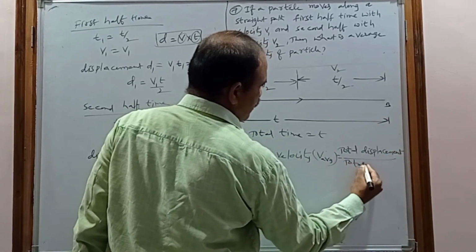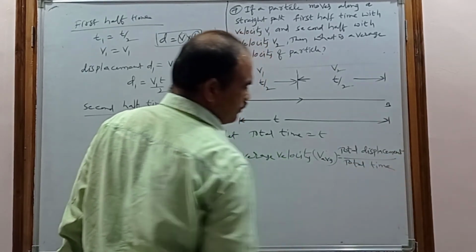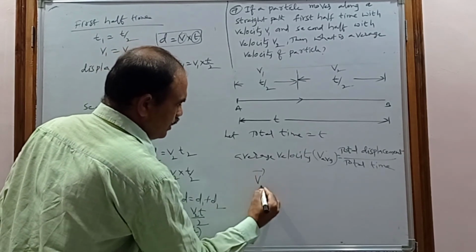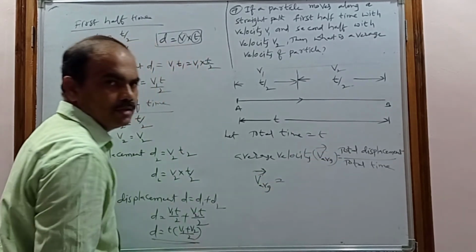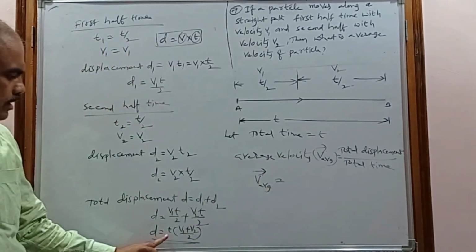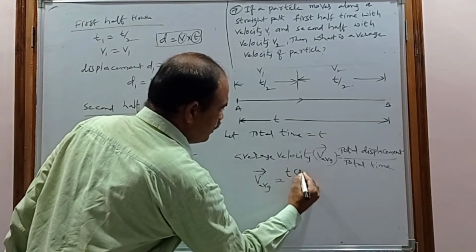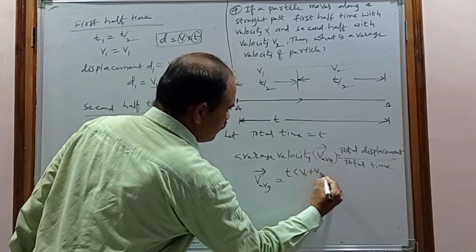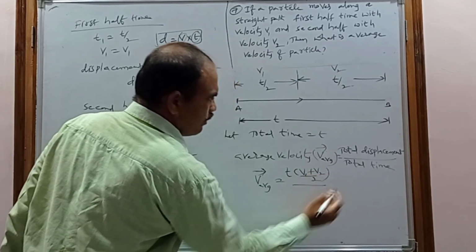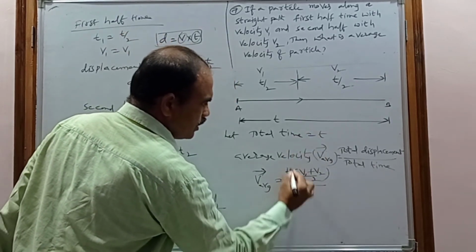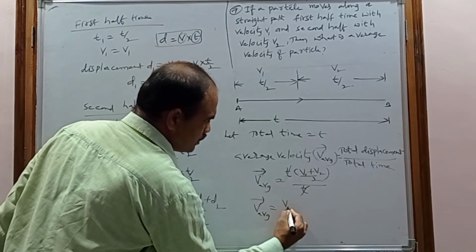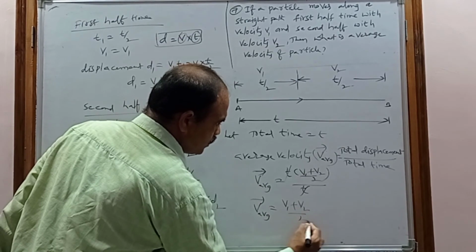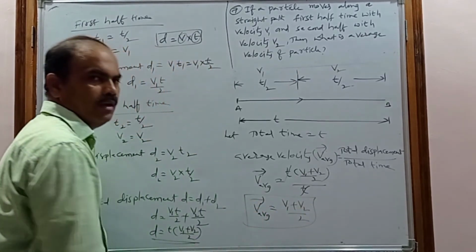What is the total displacement? t into v1 plus v2 by 2, divided by the total time, t. So the t's will be cancelled. Then the average velocity is v1 plus v2 by 2. So this is the average velocity.